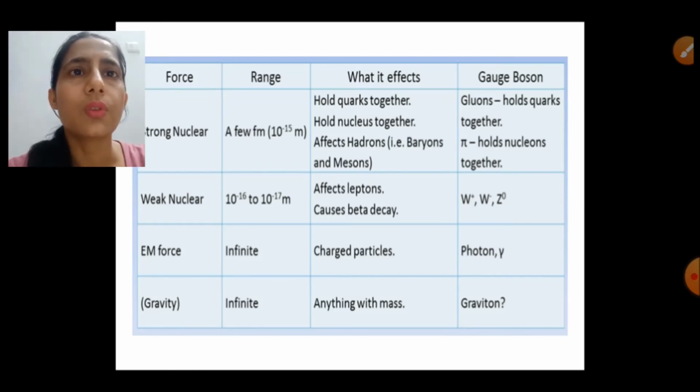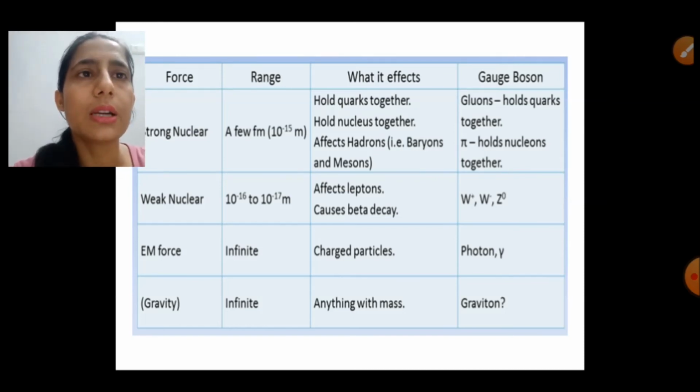First is the strong force. The range of the strong force is equal to the size of the nucleus, that is 1 Fermi, and the strong force holds the nucleons together, or at a higher energy level we can say it holds the quarks together, because nucleons consist of quarks. Strong forces affect the hadrons, meaning baryons and mesons.